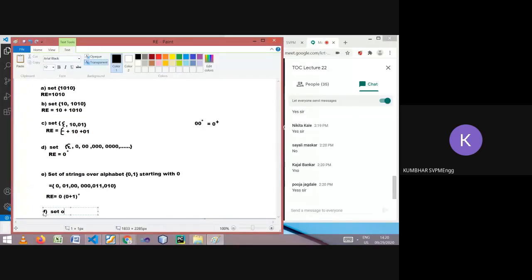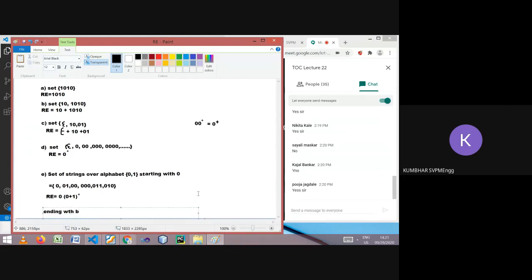Set of strings over alphabet {A, B}, starting and ending, starting with A and ending with B. So we have to define the regular expression.